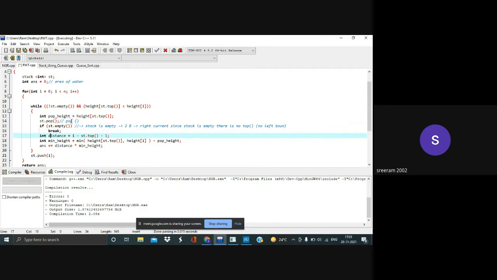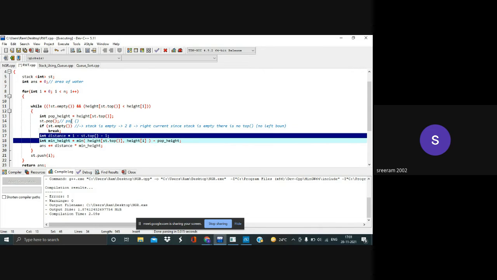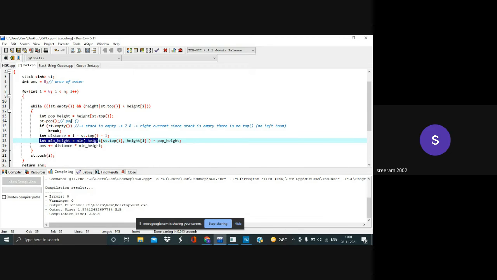Else, we'll just calculate the distance as mentioned in the example. We'll calculate the minimum height, that is the height of the rainwater, and then this is the distance over which the rainwater will get accumulated.